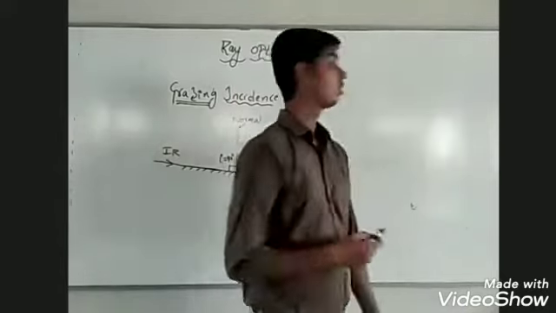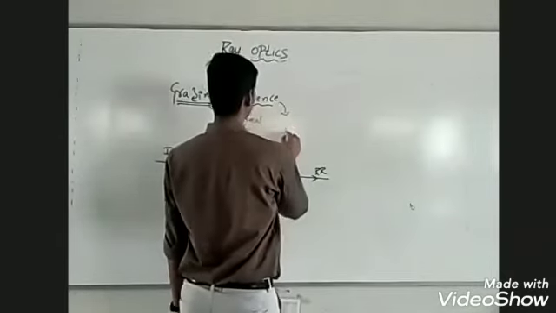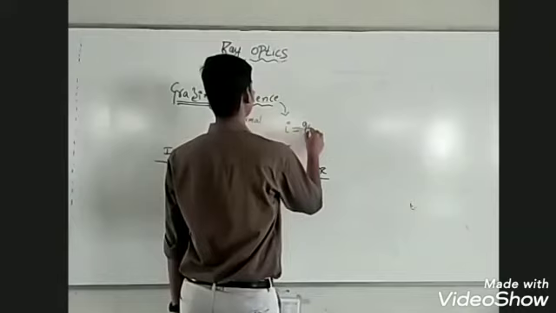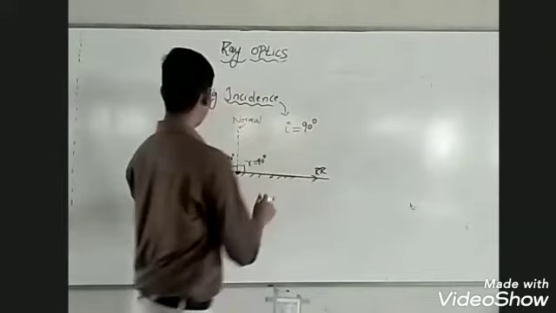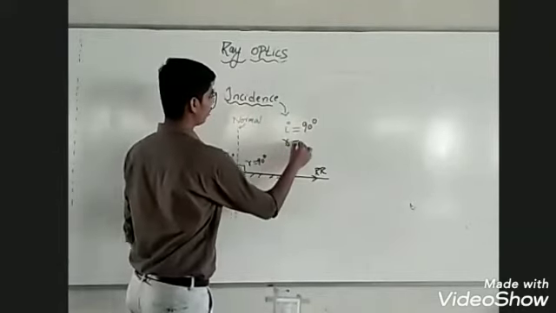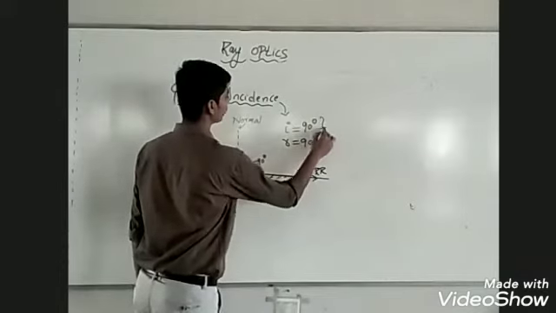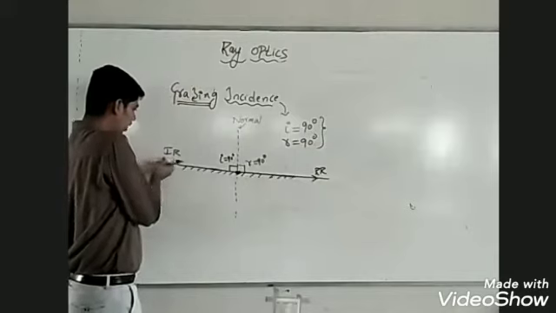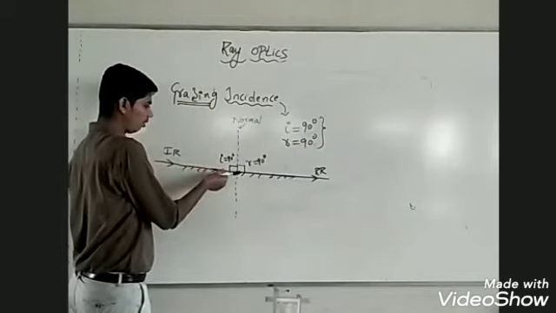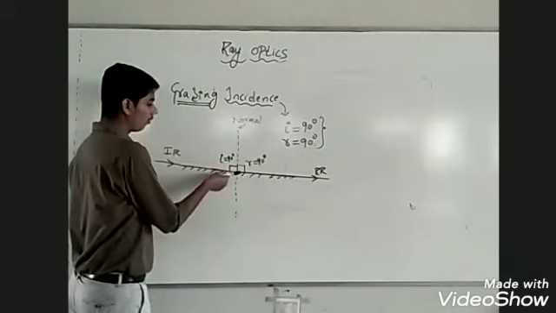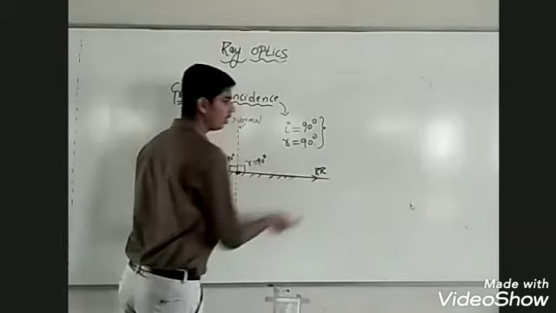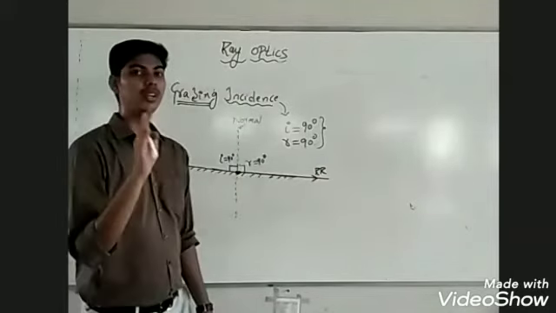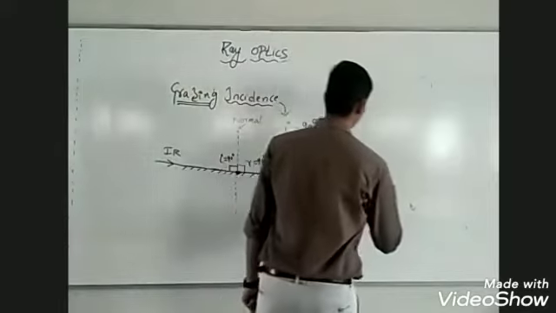These are the conditions for grazing incidence. In case of grazing incidence, angle of incidence will be 90 degrees and the angle of reflection will also be 90 degrees. In case of grazing incidence, the ray of light after reflection passes undeviated. The light does not deviate.